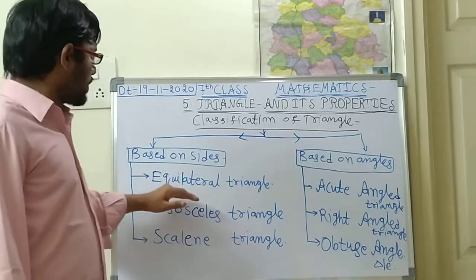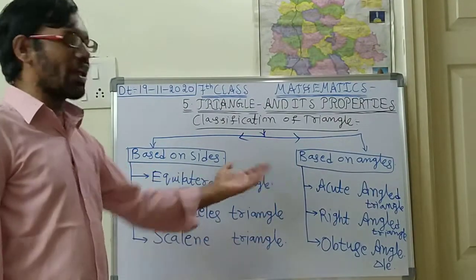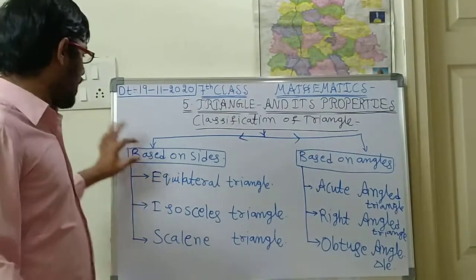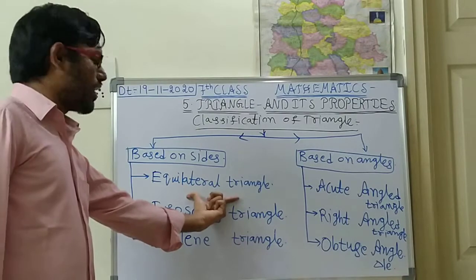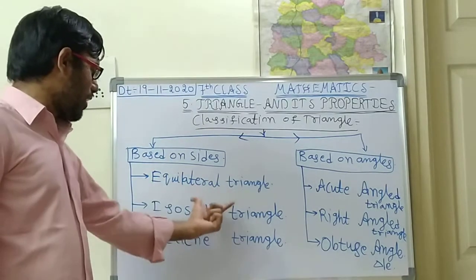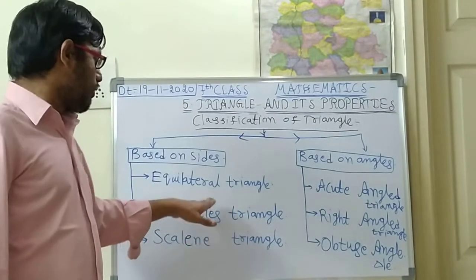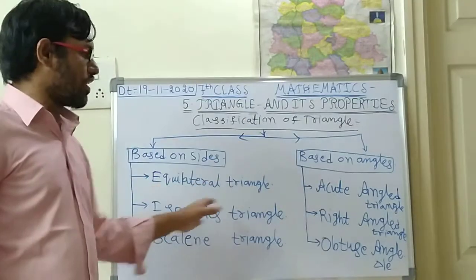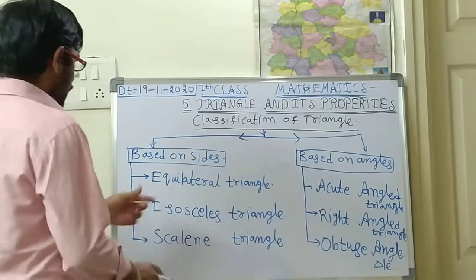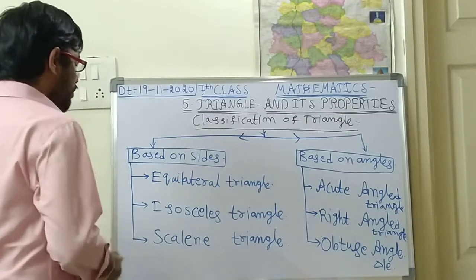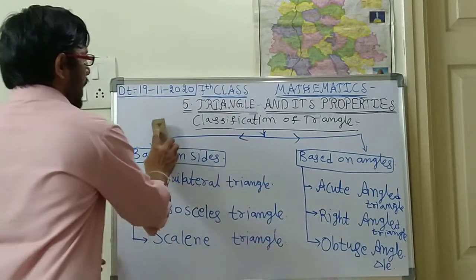Now we shall discuss each and every triangle in detail. First of all, we shall start with the equilateral triangle, based on sides. Whenever I start any triangle, you should open this classification table and check. So first we are starting the equilateral triangle. Children, please keep the heading equilateral triangle.